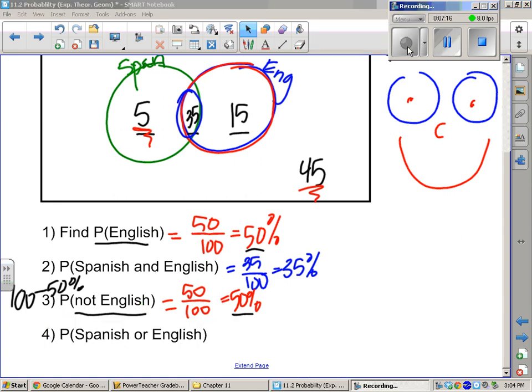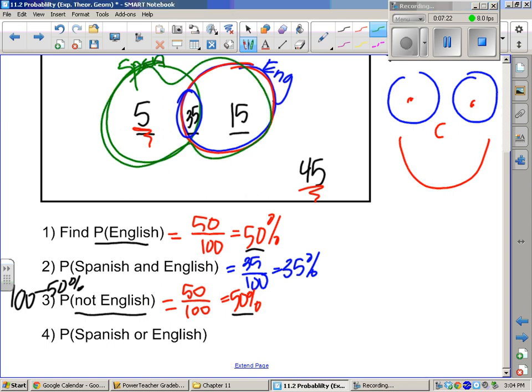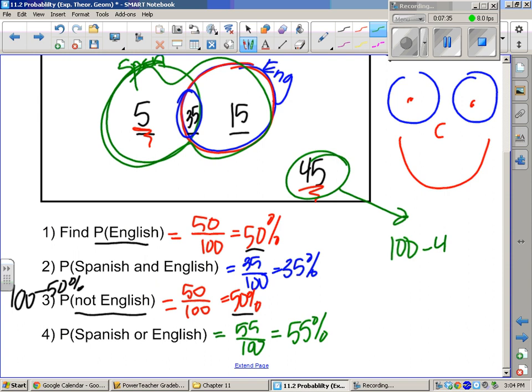What's the probability of Spanish or English? That's everybody in the bubbles at all, because that lists everybody. So that's 55. We could do the same thing for that one as we did the previous one, because there's 45 not taking either, so that means 55 have to be taking something, one or the other.